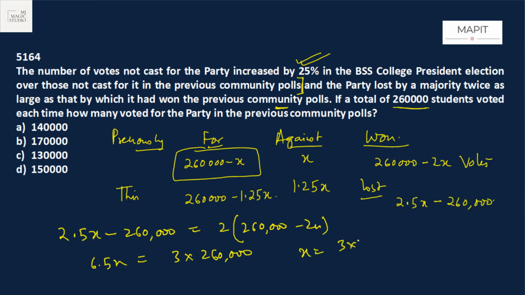So x is 3 into 260 divided by 6.5. 6.5 will go 13 times, 2 times 4 times 40, that is 1,20,000. The question is, how many votes for the party in the previous community polls? We are looking for 260 minus 1,20,000, that is 1,40,000. Option A fits in.